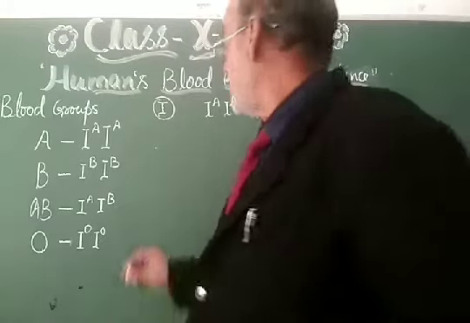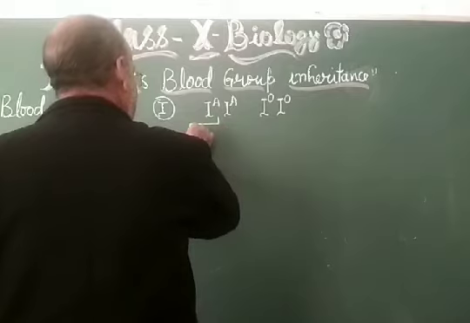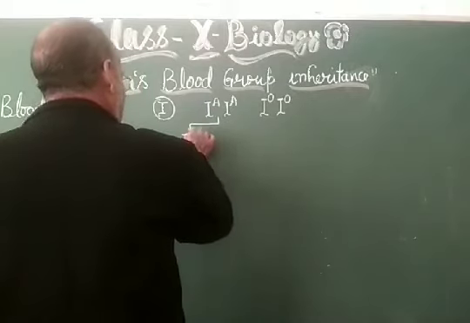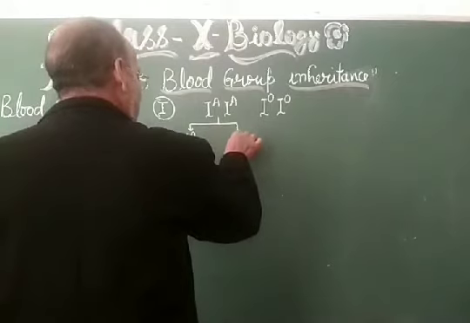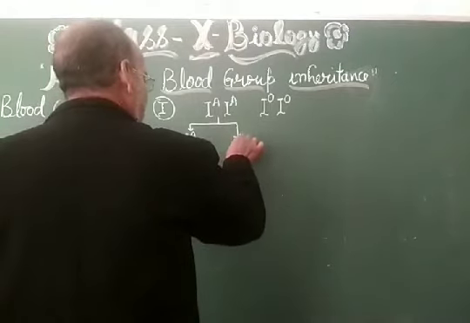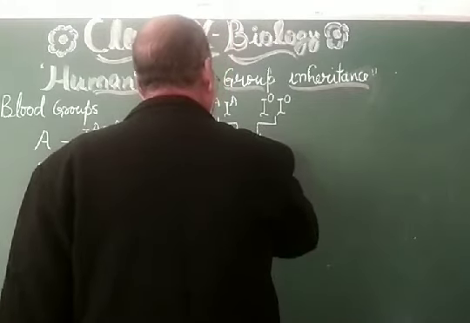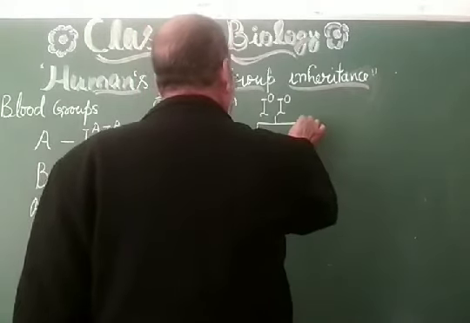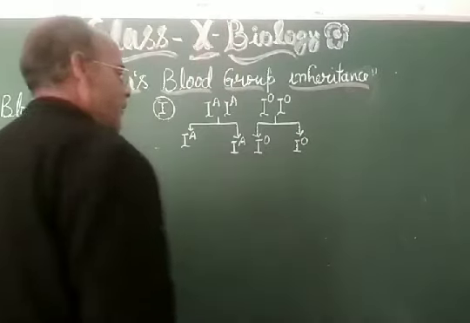The gametogenesis takes place, which results like this: IA and IA, while here IO and IO.